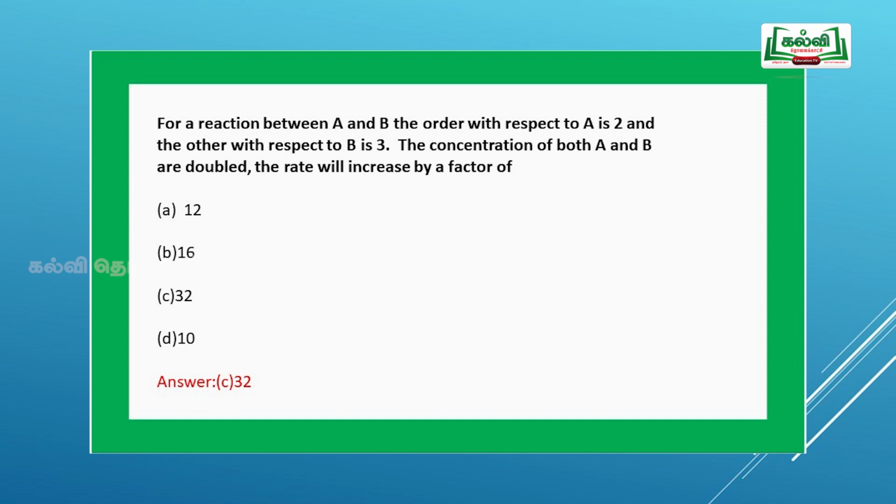If you view the question, how do we solve this problem? We have to write rate 1 is equal to concentration of A square and concentration of B to the power of cube. The second one, rate 2 is equal to concentration of 2A square and concentration of 2B cube. While comparing both the equations, 2 by 1, we will get 2 to the power of 2 and 2 to the power of 3. Overall, rate 2 is equal to 32 times that of rate 1.